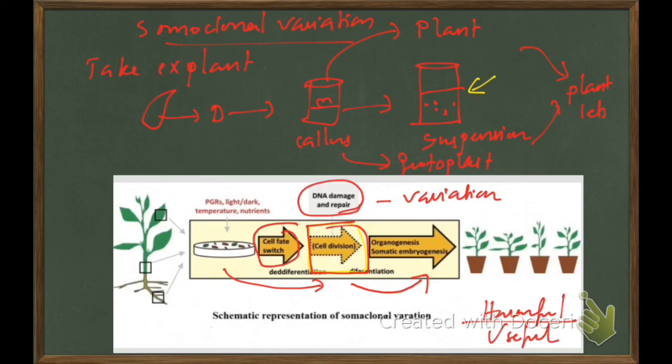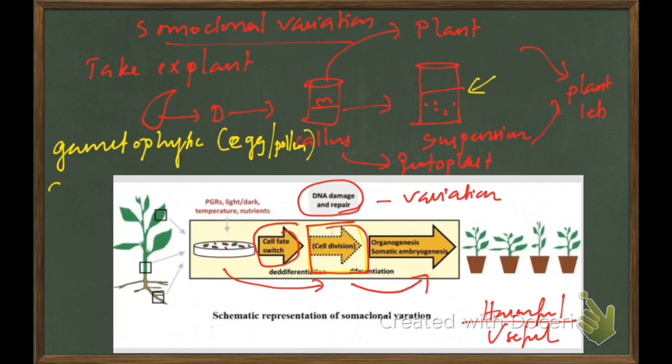If the tissue from which the variants have been obtained is of gametophytic origin, it means they are from egg or pollen, then such variations are known as gametoclonal variation.